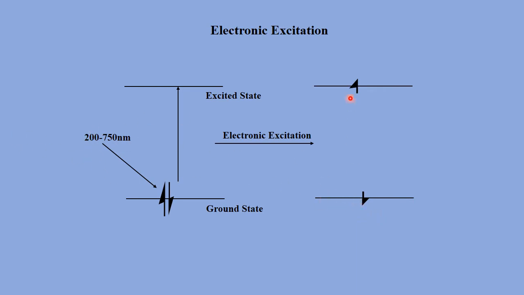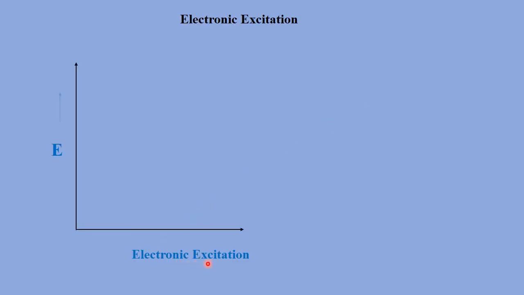So here we can see that after irradiation there is an excitation of one of the electrons from ground state to excited state.